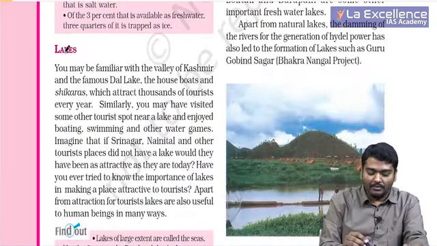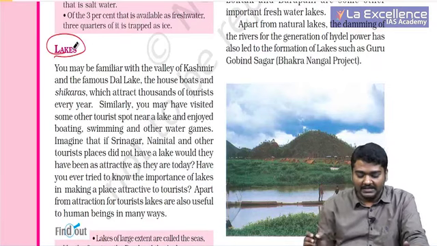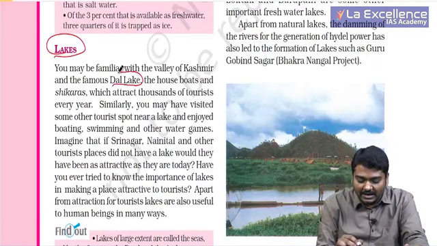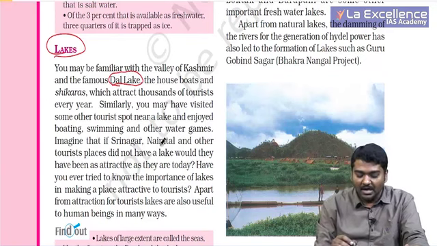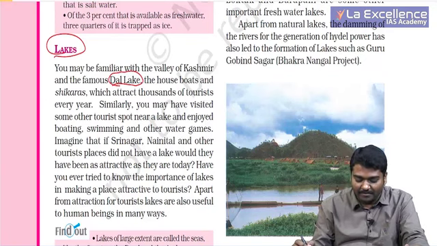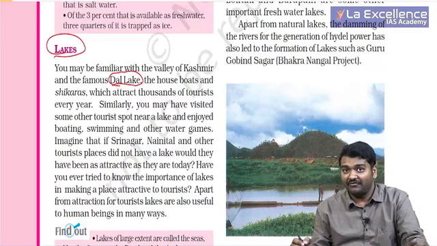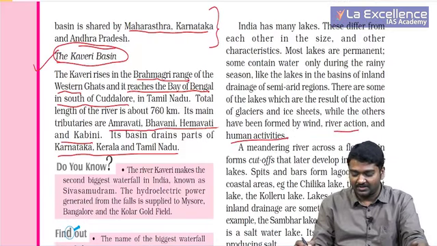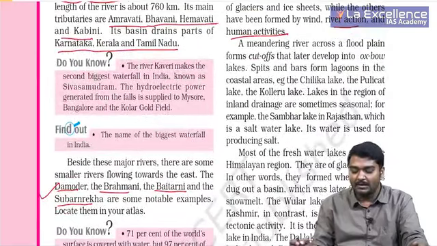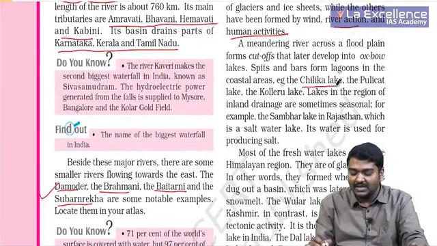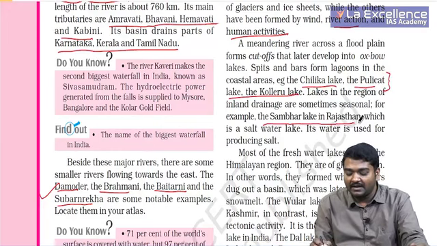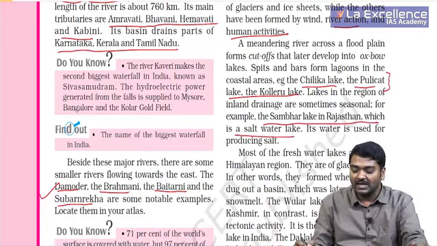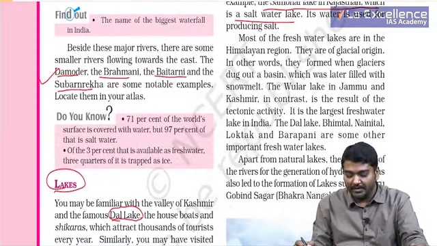Then we need to talk about lakes. When we talk about lakes, we need to talk about the famous Dal Lake in Kashmir, right? You have different lakes in different parts of the world and some are actually created by wind, some by human beings, dams, some by reverse actions. Oxbow Lake, I gave you an example. So you have some of these like Chilika Lake, Pulicat Lake, Kolleru Lake, which are very, very important. Sambhar Lake in Rajasthan is usually used to produce salt. Very, very important for us.